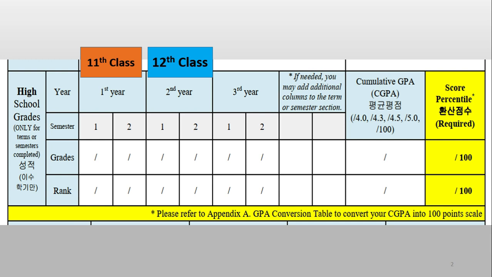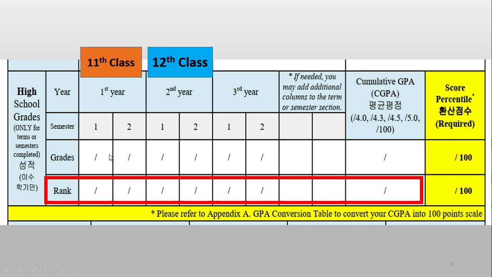If your marks in 9th and 10th, in Pakistan it is like a board exam, so you get the combined results at the end of 10th. If you have that in like 95%, 96%, you can write that here as well, 9th, 10th, and then 11th and then 12th, right? But the simplest scenario is that you will write first year or 11th class and then the 12th class or second year marks, right?